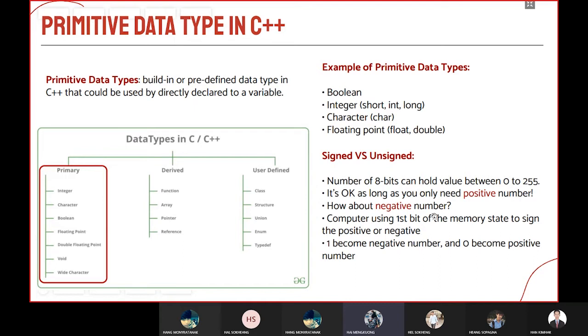An unsigned number of 8 bits can hold a value between 0 and 255. It's okay as long as you only need positive numbers. How about negative numbers? Consider using the first bit of the memory to sign positive or negative. 1 becomes a negative number and 0 becomes a positive number.